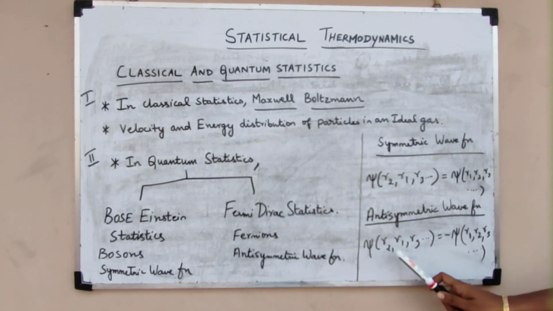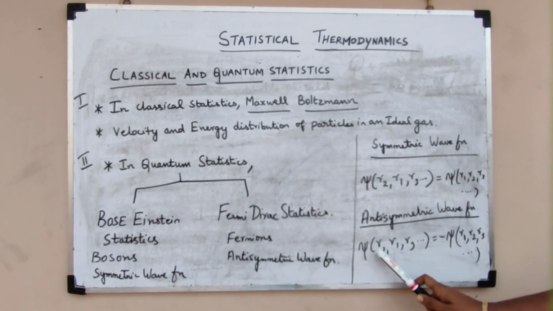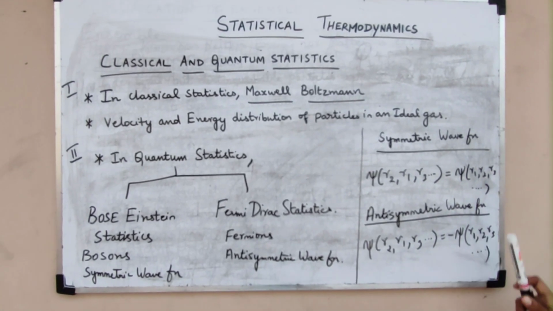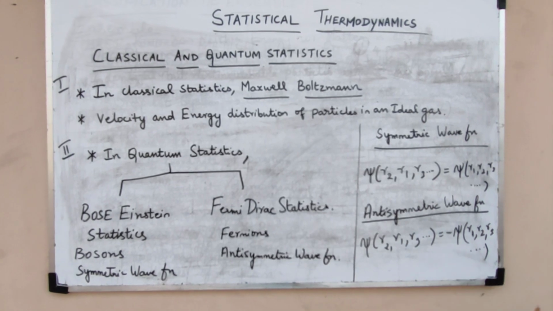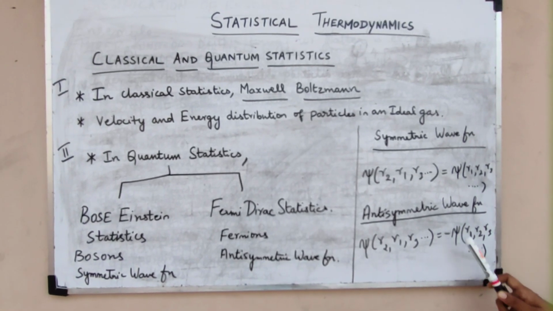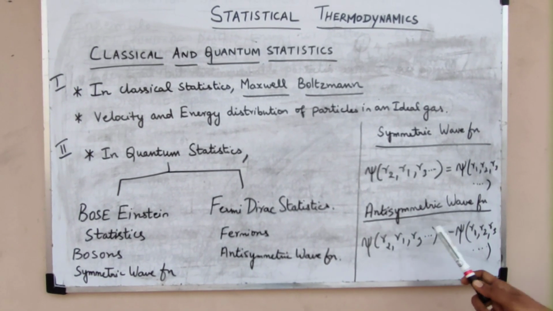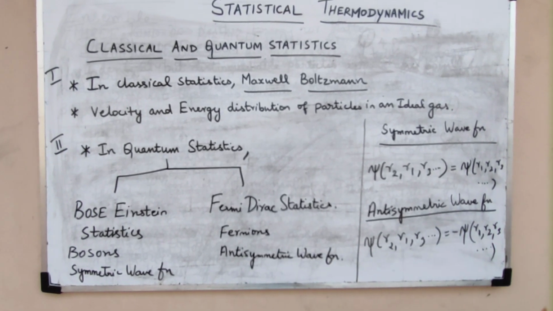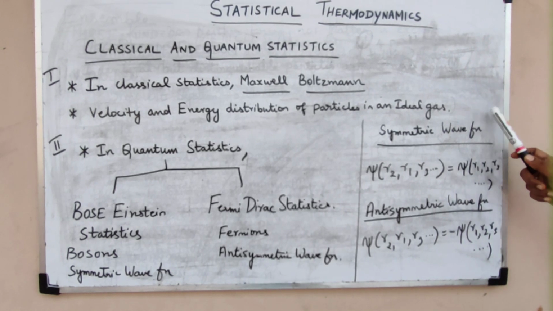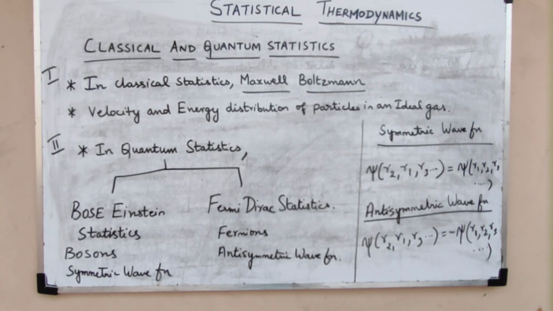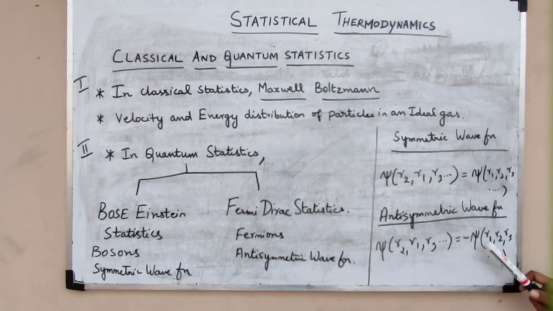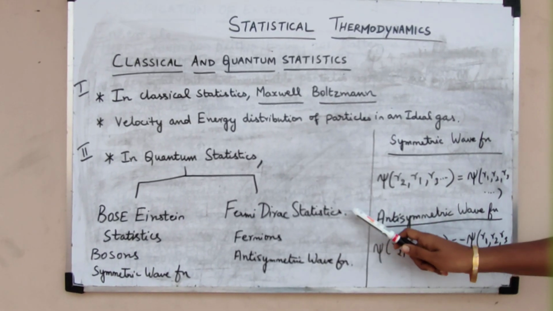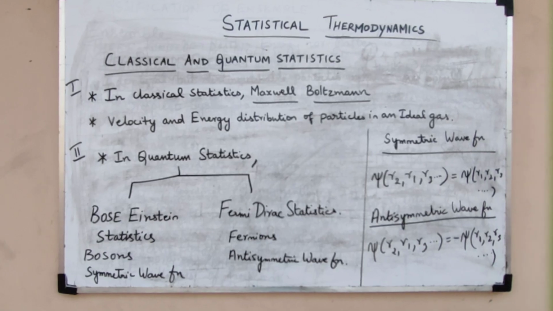But if on interchanging the particles, that is, R2, R1 instead of R1, R2, a negative sign arises, so the sign changes, then such a wave function is called an antisymmetric wave function. So the particles having a symmetric wave function come under Bose-Einstein statistics, and the particles which possess an antisymmetric wave function come under Fermi-Dirac statistics.